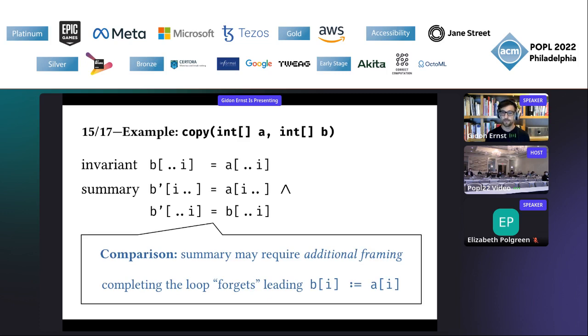And this is a more general issue with loop summaries. They are really bad at preserving information over the round trip to the final state and back. In this example, the summary forgets that we had just set this element I in B to the value A of I, right? So they forget it. And that means that summaries may require additional framing. So here's a clear downside of this idea.